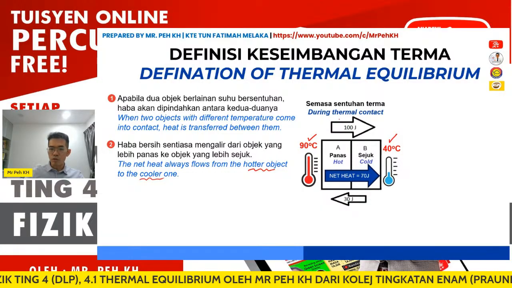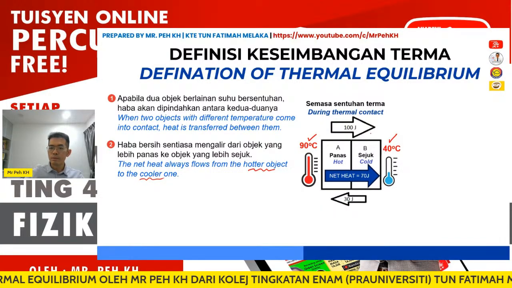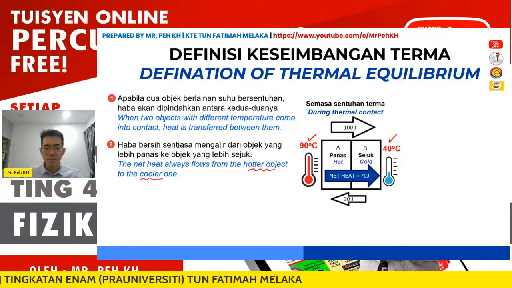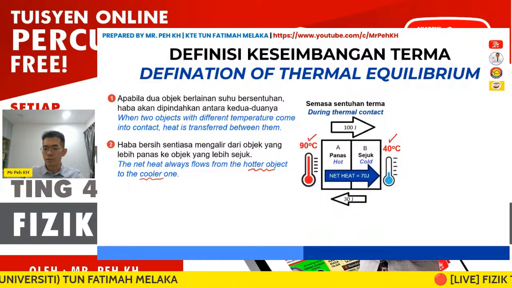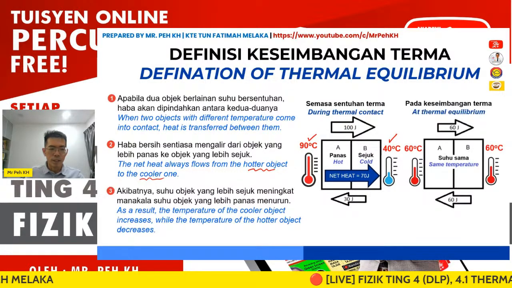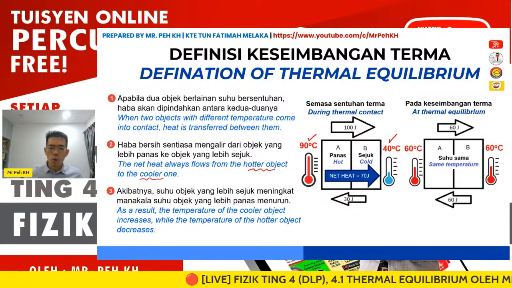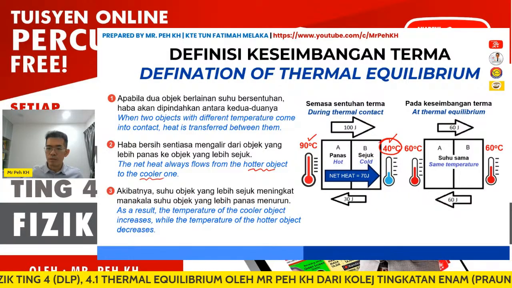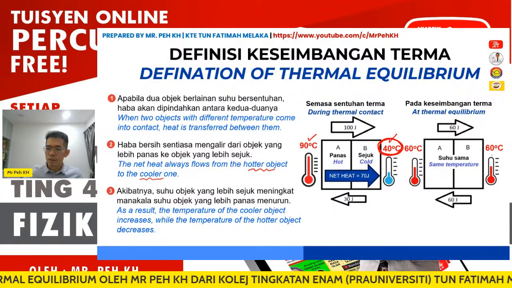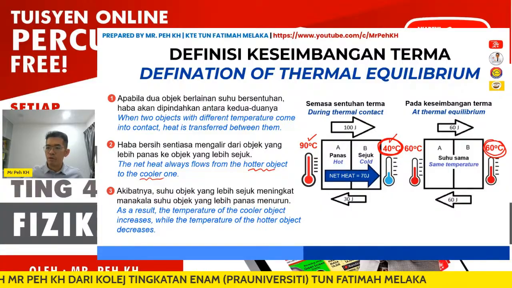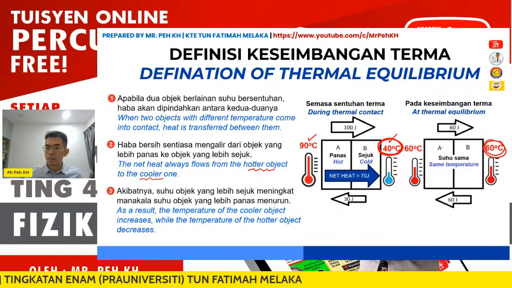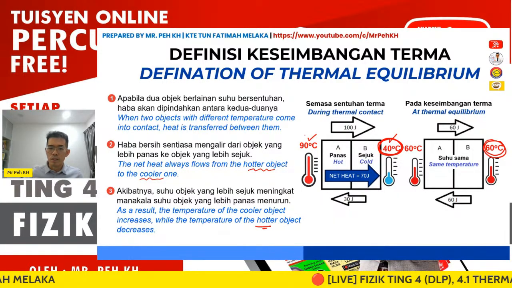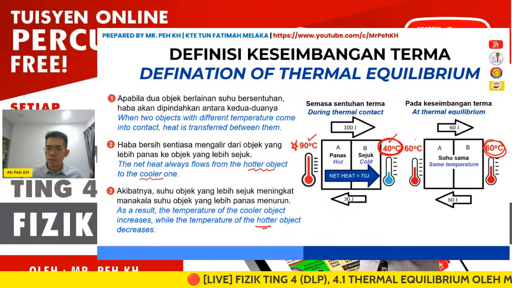However, heat transfer from the hotter region A to B, and from the colder region to the hotter region, actually both occur. However, the net heat flow is from hot to cold. As a result, the temperature of the colder object increases. You can see the colder object, object B, at 40 degrees Celsius, increases to 60 in the figure shown here, while the hotter object A decreases from 90 to 60.